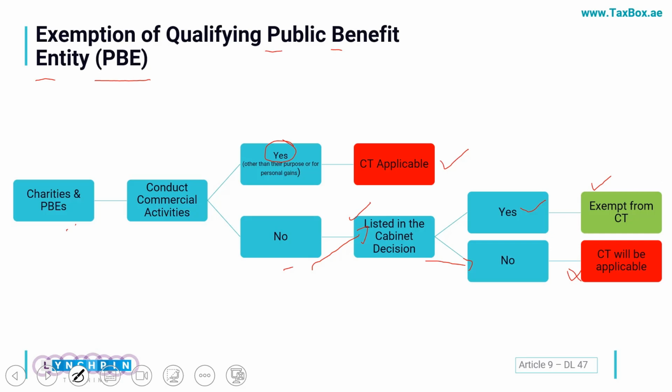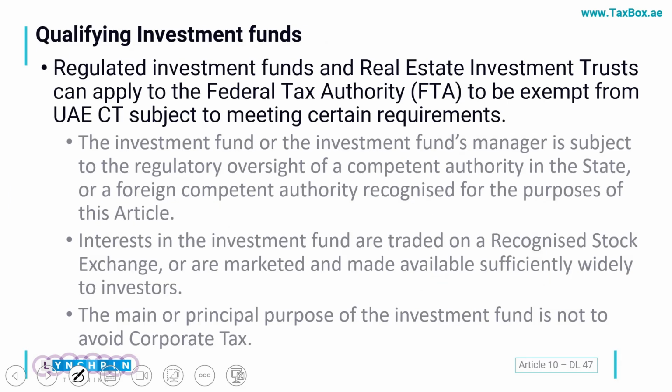This is very important from another aspect also. If you, as a business, are giving charity to organizations which are listed in the decisions, you would be able to deduct them as an admissible expense in tax law. Otherwise, if you are giving charity to entities which are not listed in cabinet decisions or otherwise specified, such expense probably will not be admissible when you are calculating the taxable income. So it's an extremely important area to understand.